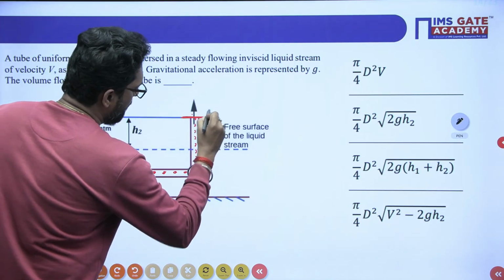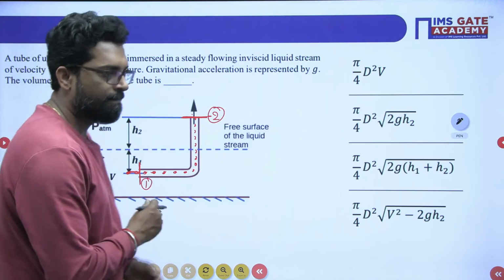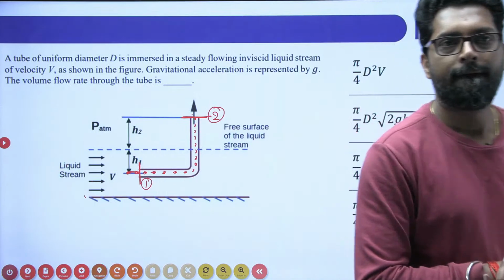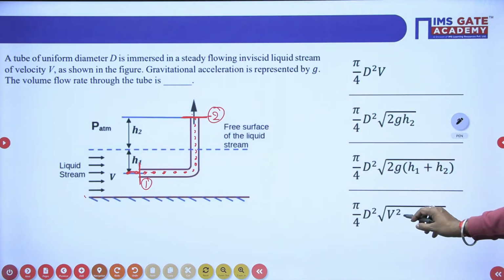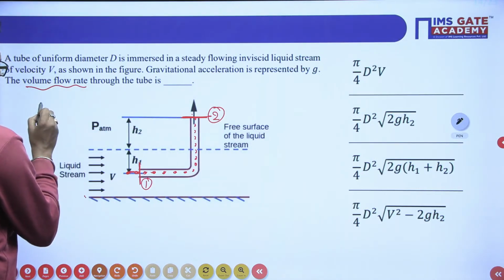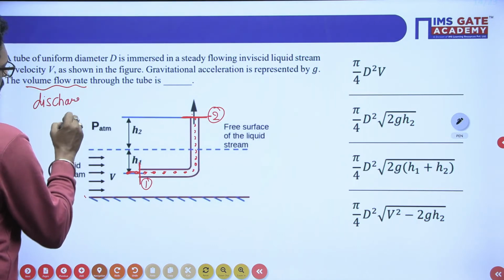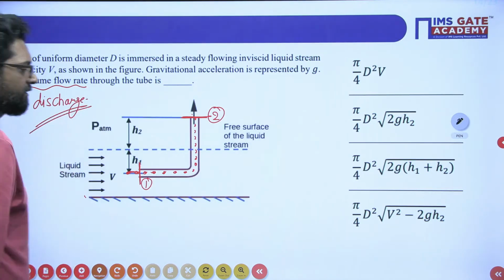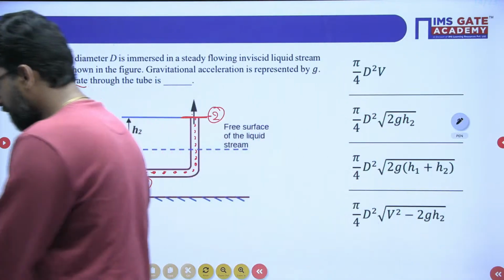This is the second point. This is the first point. That's it. So here the velocity is given, and the volume flow rate through the tube. Volume flow rate, that means discharge. You have to find the discharge. Please find it.